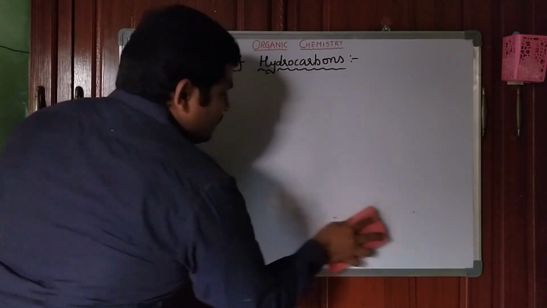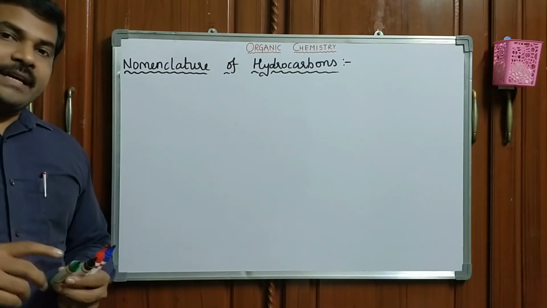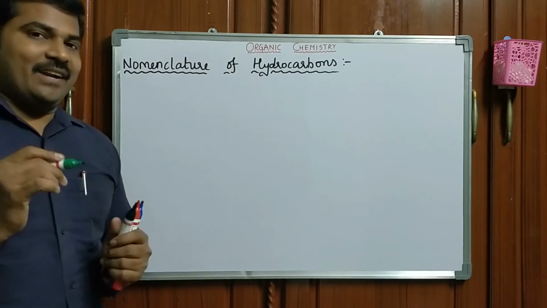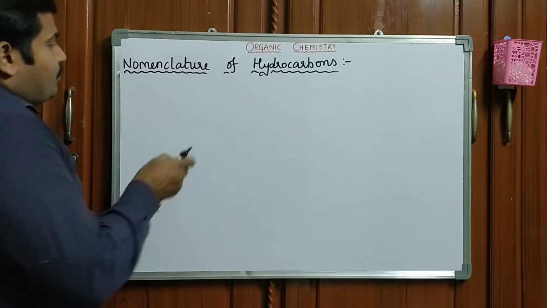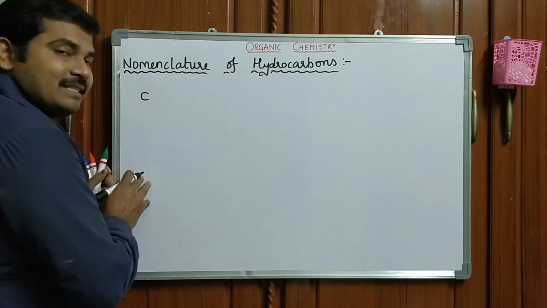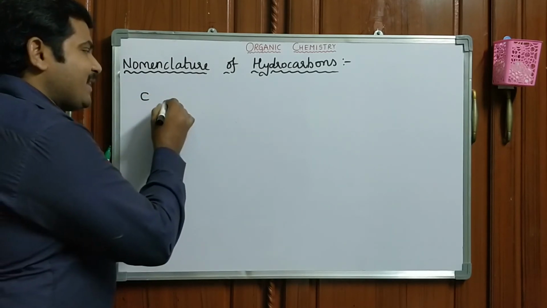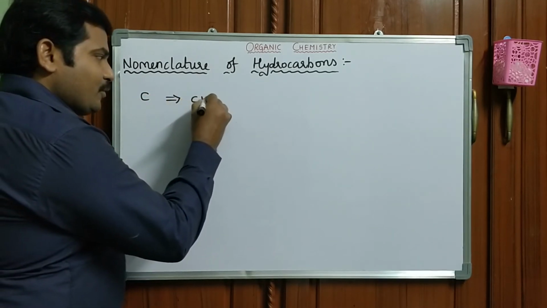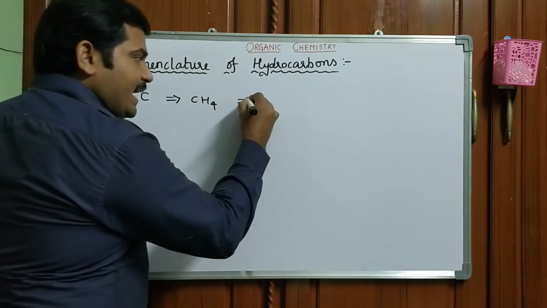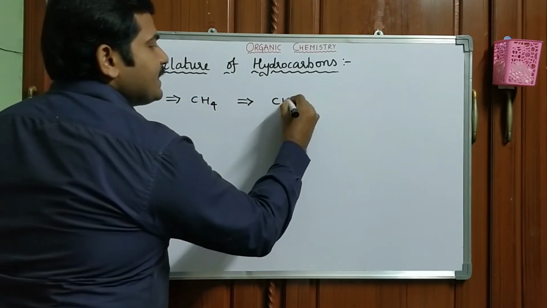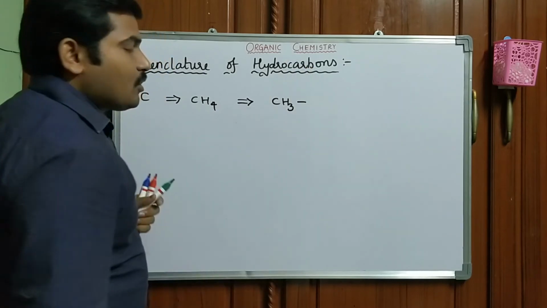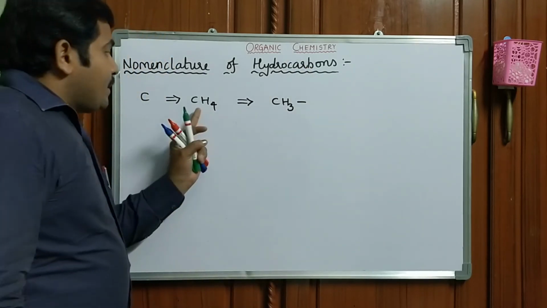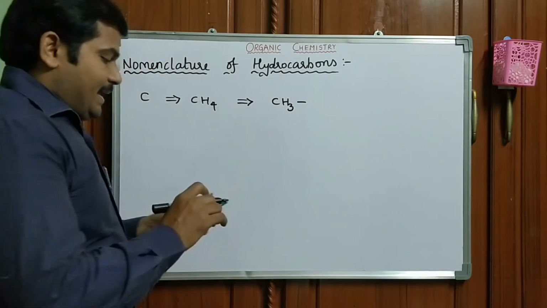Now we can see the radicals of hydrocarbons. You know very well about this one. What is this? Carbon. Just fill the valency: CH4. Its respective radical is CH3, also called methyl radical. Methane gives the methyl radical.